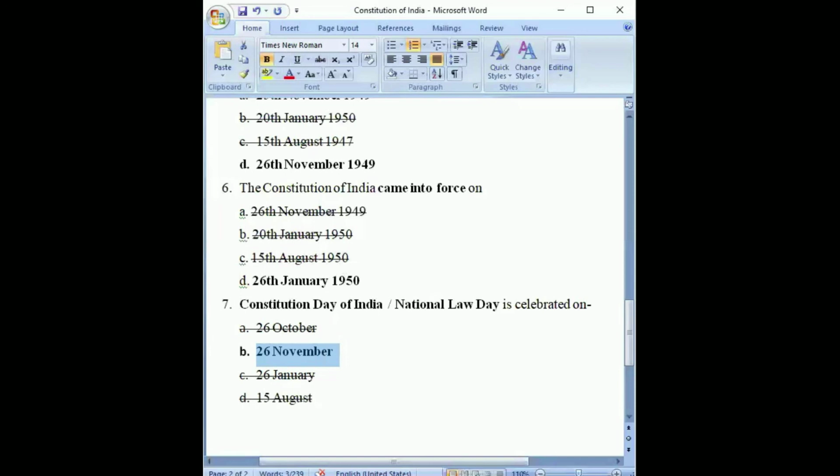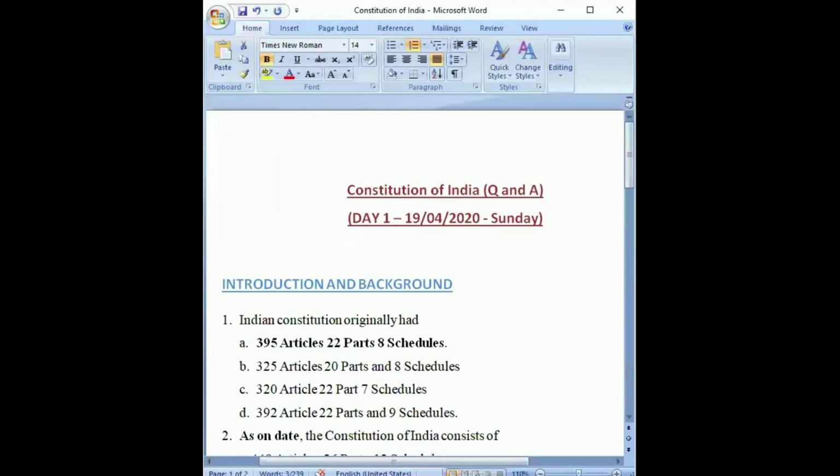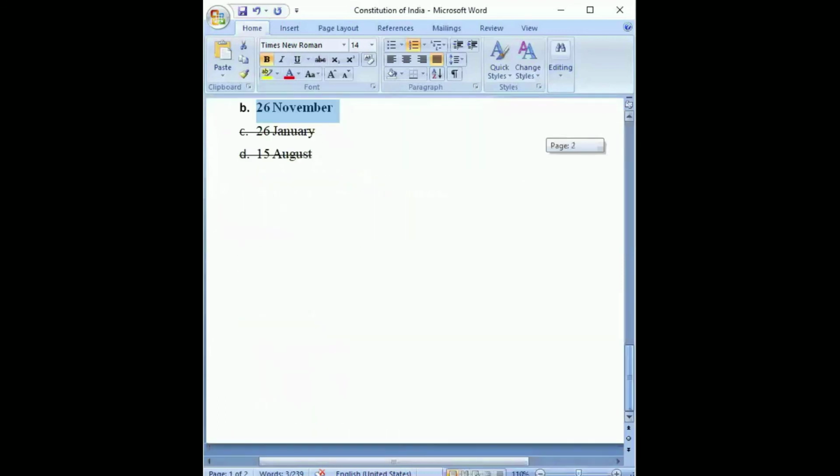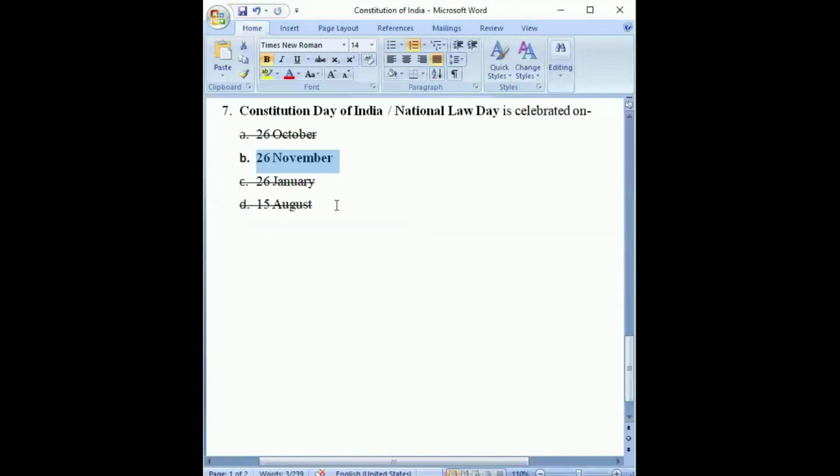So these were the questions that we had from the introduction and background part. We will continue next Sunday with some other questions relating to maybe the preamble or some other provisions of the Constitution. This part would continue till the time we finish the Constitution of India. Some questions and answers every Sunday related to the topics that we discuss throughout the week. So that was all for today's discussion. We will continue with question number 8 in the next class.